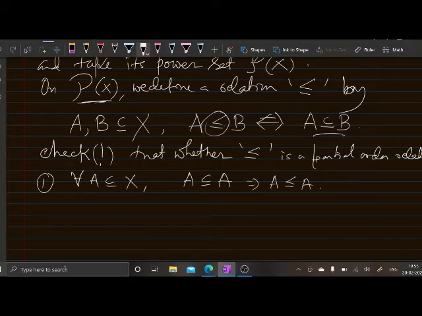So reflexivity holds. Number 2, is it symmetric?